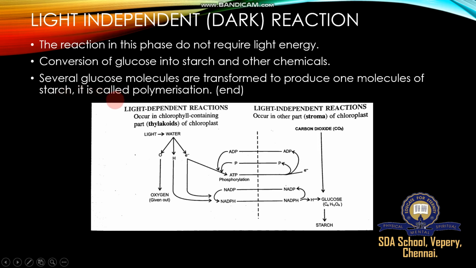A good example is the rice seed, which has enough starch in the form of carbohydrate. So this polymerization is developed with the help of light dependent reaction and light independent reaction or dark reaction.